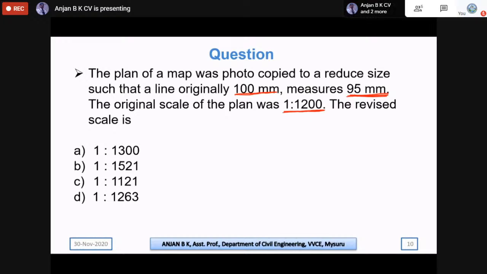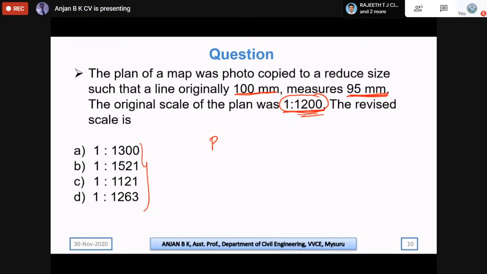When there is a reduction in measurements, we can say that the revised scale will be more than 1200. So if you observe that one option is more than 1200 and the remaining are less than 1200, then you can directly take that option without solving the problem. You should have that basic knowledge on how to convert this.